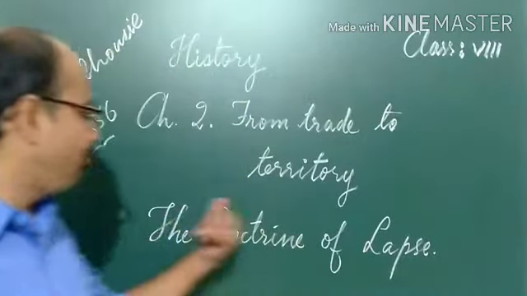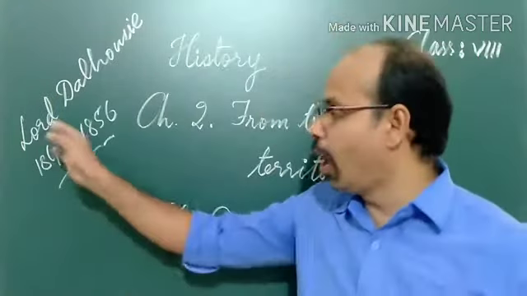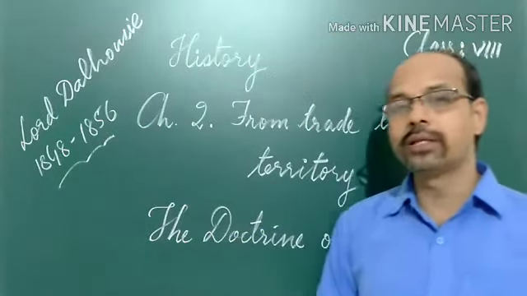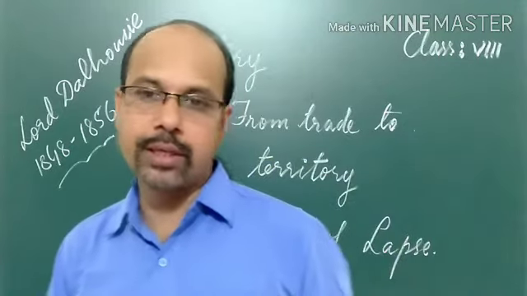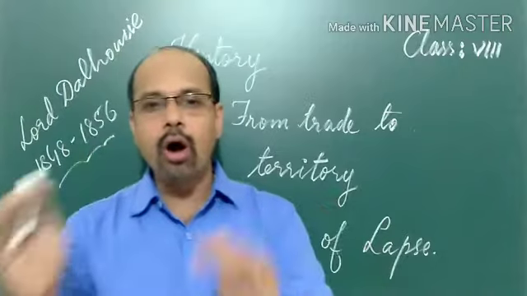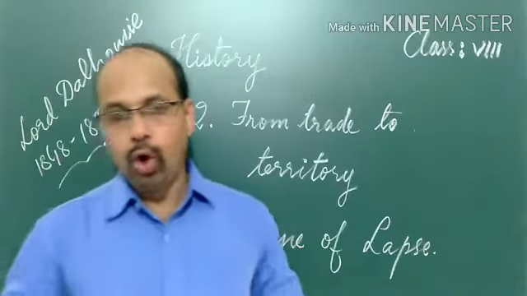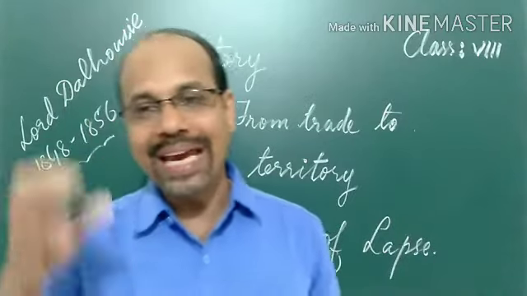Today we are going to study a new policy adopted by the Britishers that was known as the Doctrine of Lapse. The Doctrine of Lapse was introduced by Lord Dalhousie, who was the Governor General of India from 1848 to 1856. So, what is the Doctrine of Lapse? It is a rule of losing the kingdom, losing the territory which was owned by any Indian ruler.